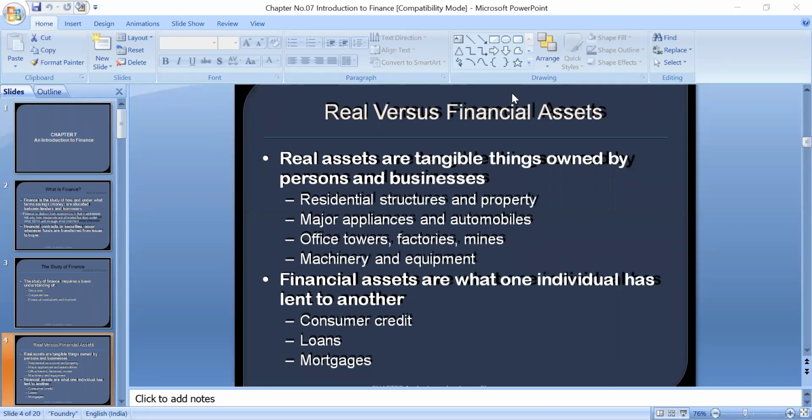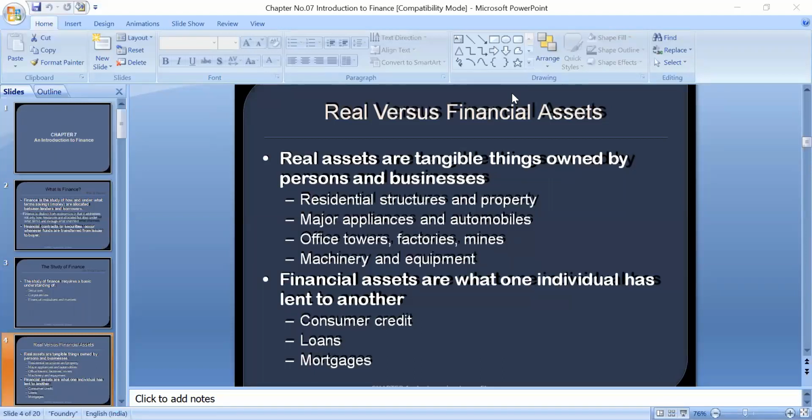The other one is financial assets. These are also sources of funds or finances. Financial assets don't have a physical existence. They are just a piece of paper, a contract or an agreement, like consumer credit. Whenever we purchase goods on credit, the purchase invoice is a financial asset for the person who receives the money, and a financial liability for the person who has to pay the money.